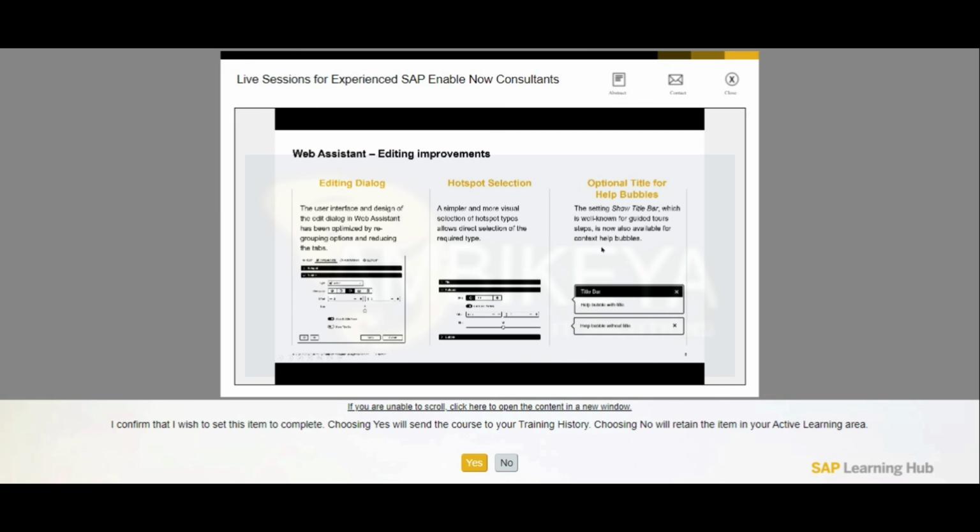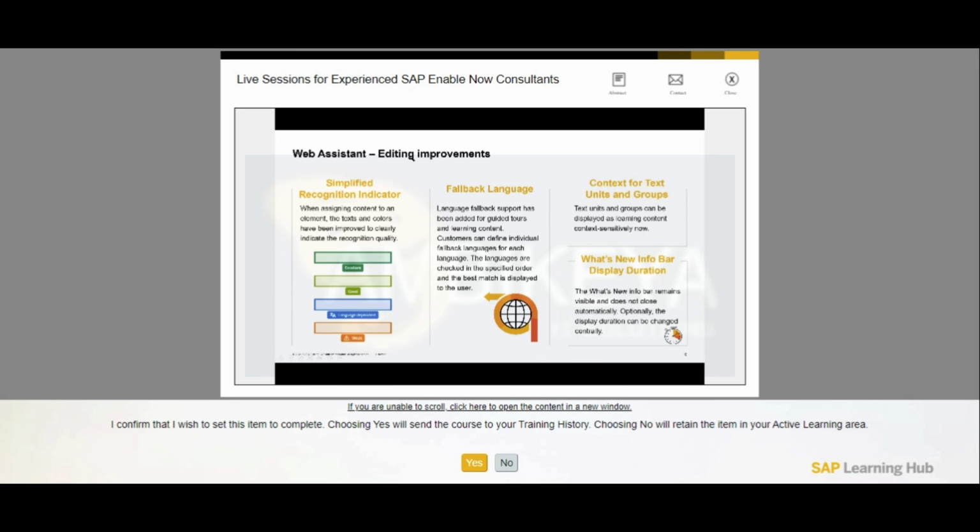Some cleanups in the authoring UI, quite good, I believe. It's reducing the number of tabs. It just reduced complexity, and basically that's self-explaining. You will see as soon as you jump in Web Assistant authoring the next time. Title bars have been requested for help bubbles as well. They were only usable within guided tours so far. Now you can have the title wherever you want. Also kind of a standardization.